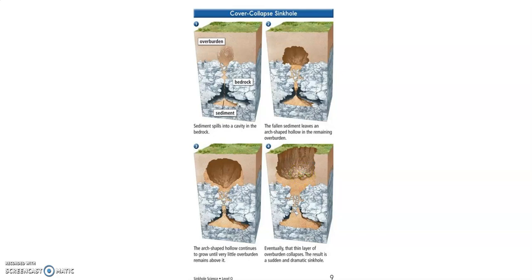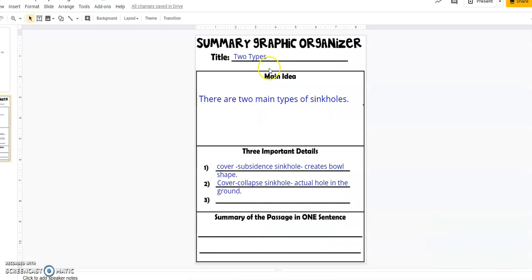And so coming into my main idea, again, my title is Two Types. And my main idea was that there are two types of sinkholes. Okay, because that's what the entire section was about. The entire section went over the two different sinkholes. My important details were the two different types of sinkholes. So the covered subsidence sinkhole, and I even put kind of, in my own words, what it is.